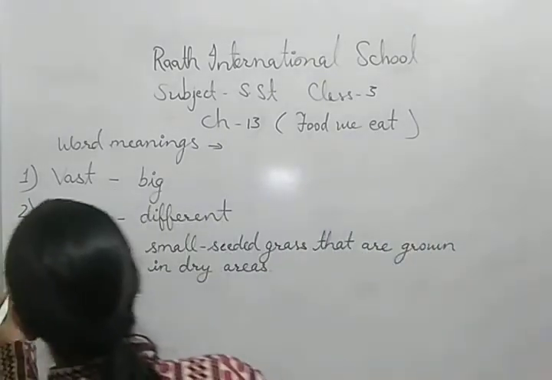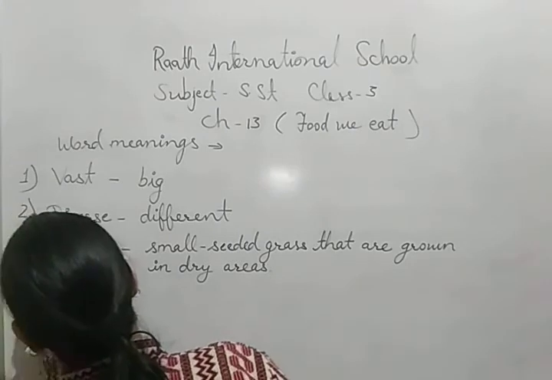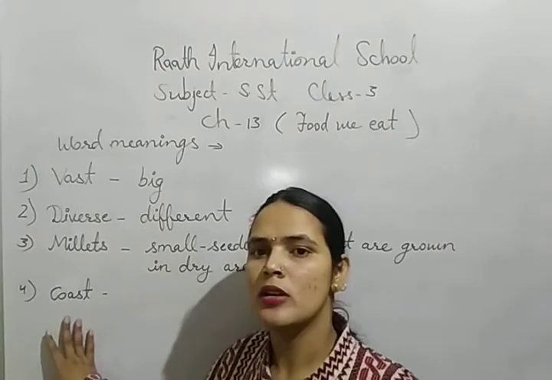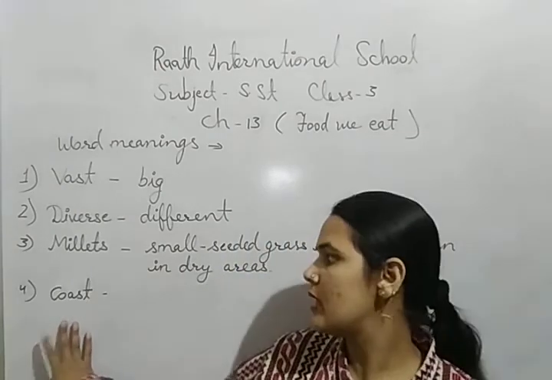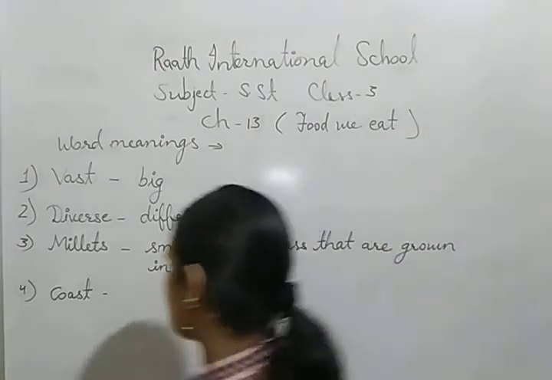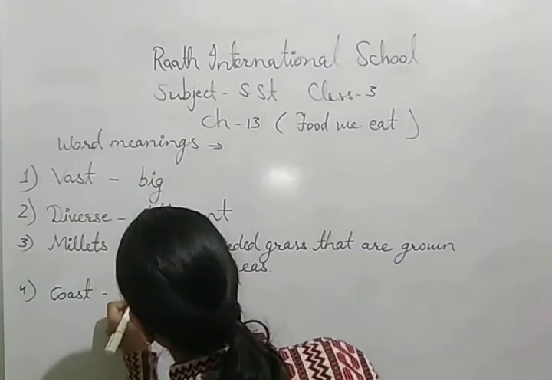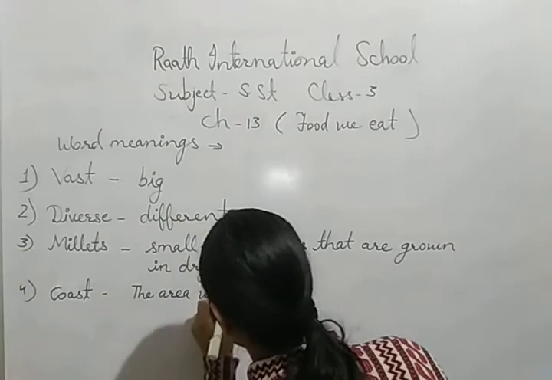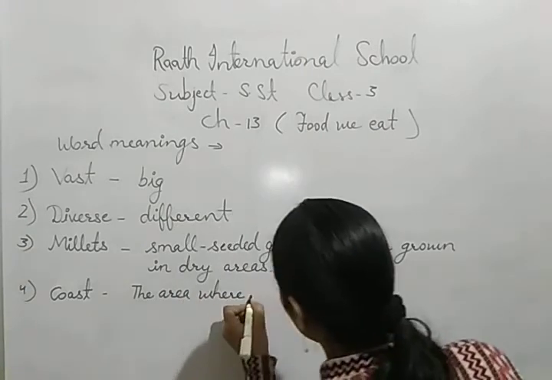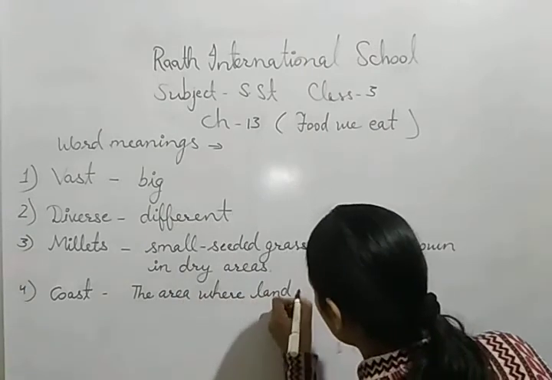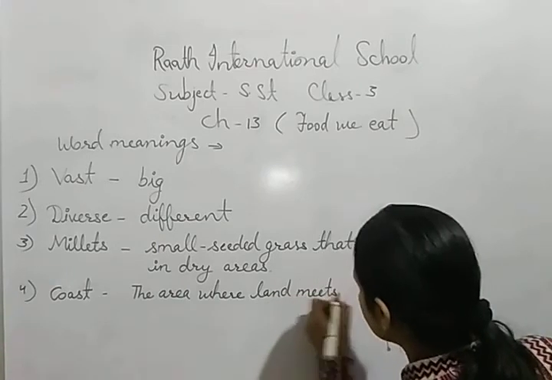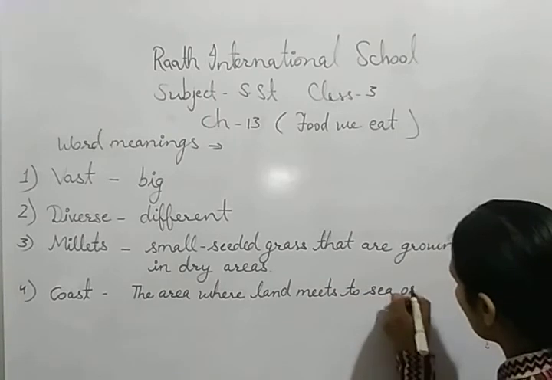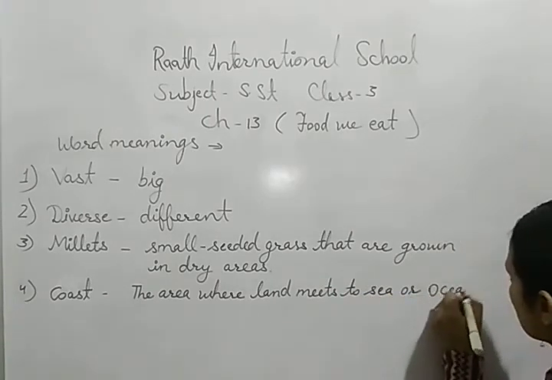The next is coast. C-O-A-S-T, coast. One of the landforms, one of the physical features of our country, coast. So coast is the area where land meets to sea or ocean.